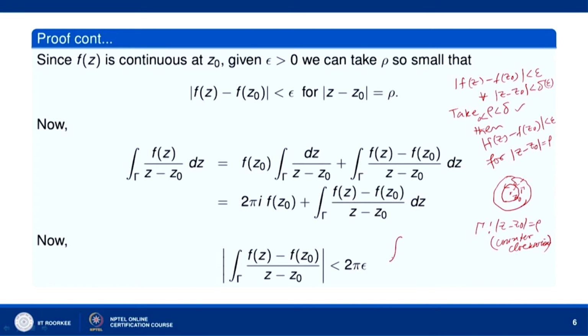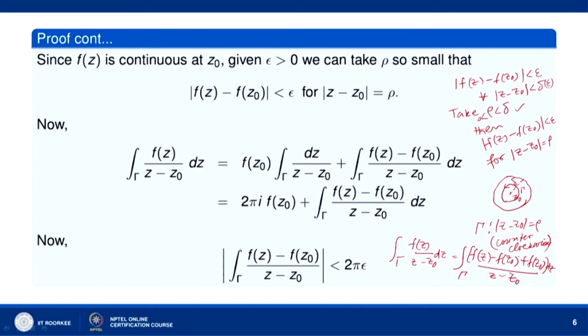Integral over gamma f z over z minus z naught dz I can write as integral over gamma of f z minus f z naught plus f z naught, over z minus z naught. So, let us write it in two parts: integral over gamma f z minus f z naught over z minus z naught plus integral over gamma f z naught over z minus z naught dz.